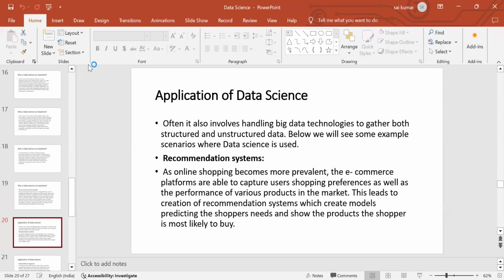As online shopping becomes more prevalent, e-commerce platforms are able to capture users' shopping preferences as well as the performance of various products in the market. This leads to the creation of recommendation systems, which create models predicting the shopper's needs and show the products the shopper is most likely to buy.